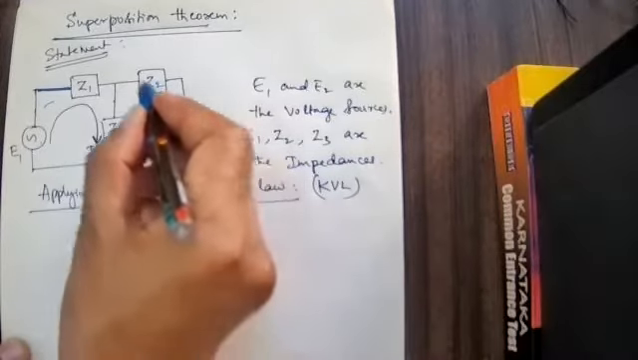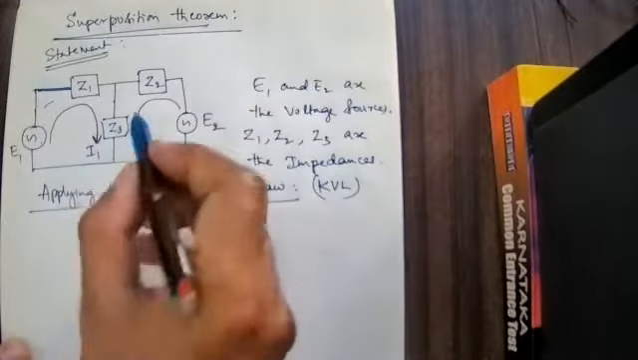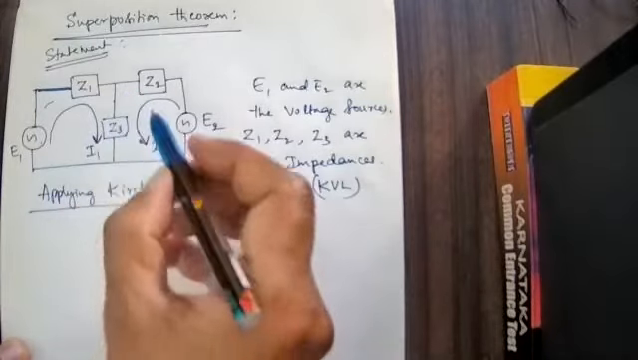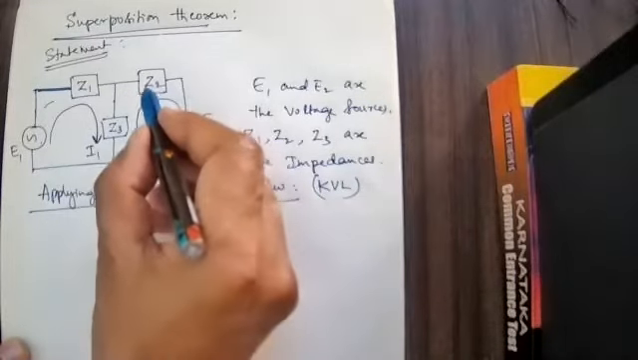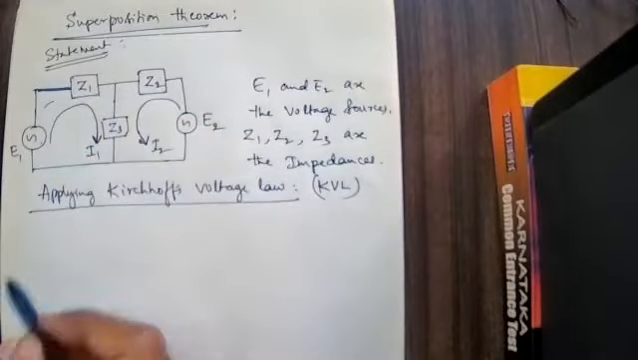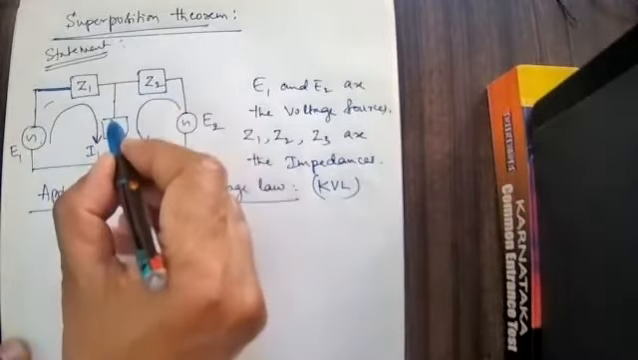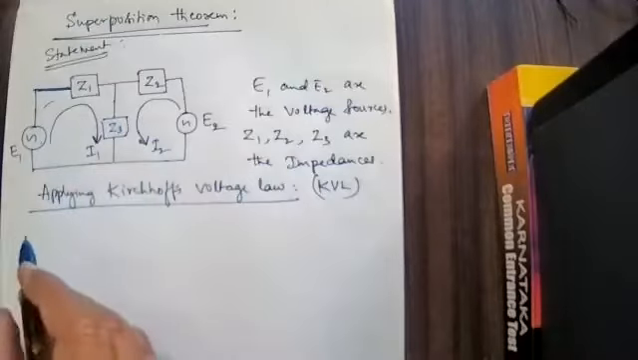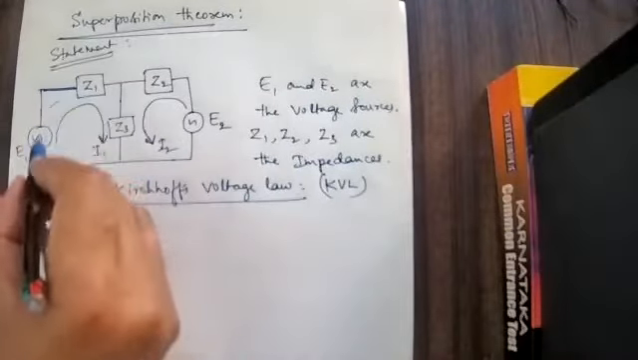But here, how much is the current flowing in this case? I will not consider it here, but here the current flowing is I2 into Z3. Again, I will write, you see that. Only this mesh I will consider.